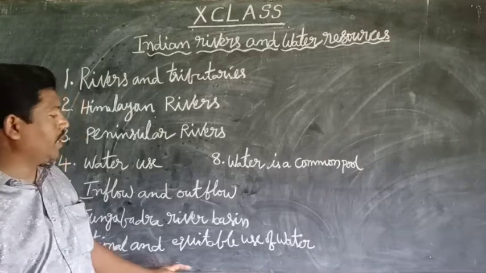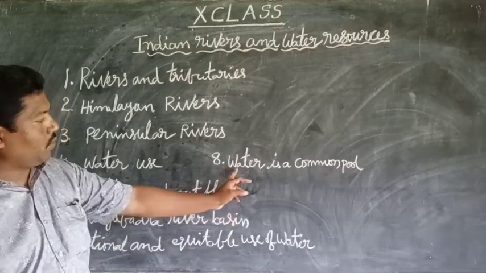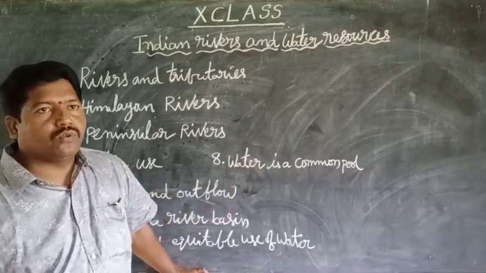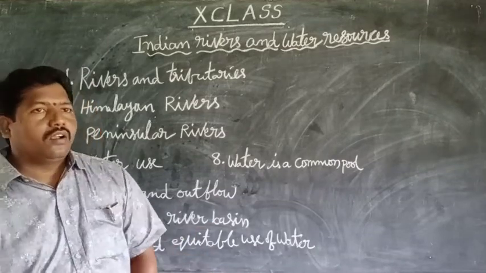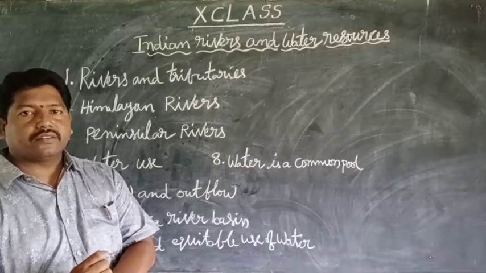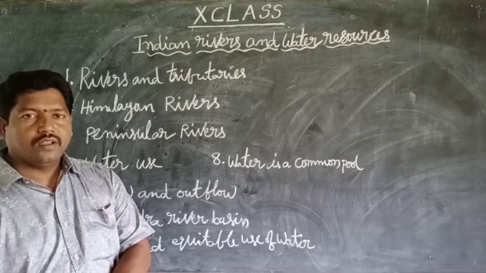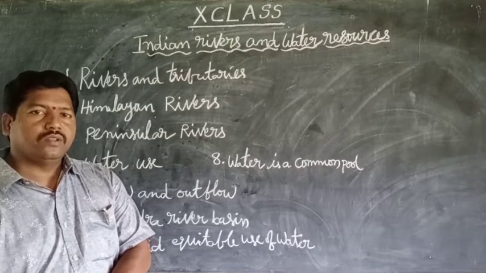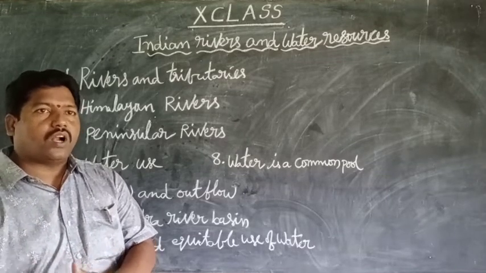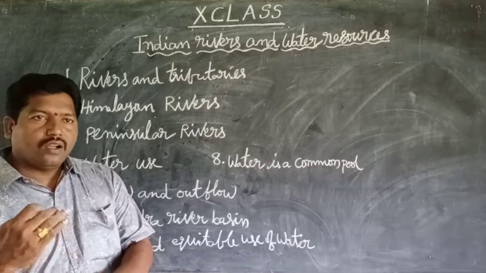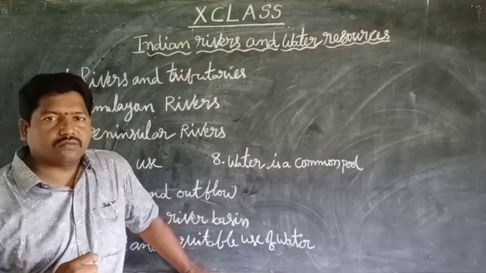Okay, it is the rational and equitable use of water. Lastly, we discuss that water is a common good. Common good means water is a collective responsibility of all the people. They use only as much water as they need, both surface water and underground water.